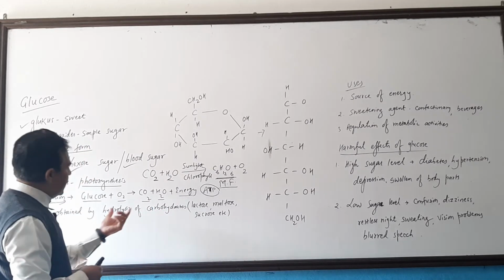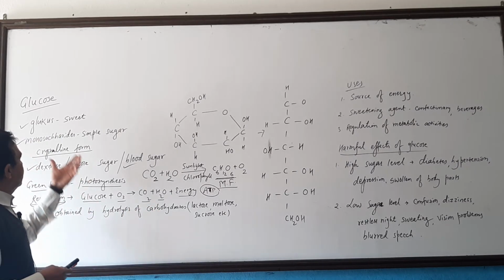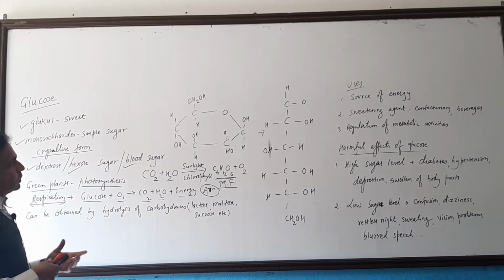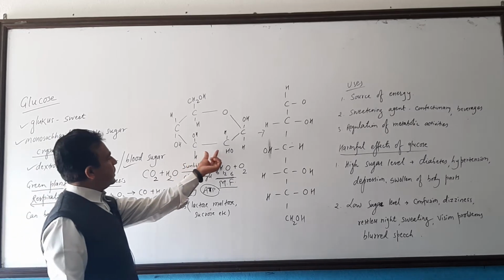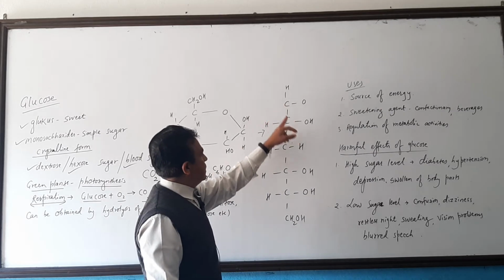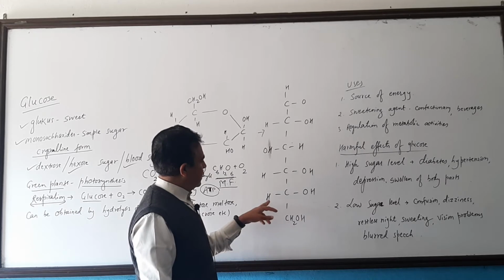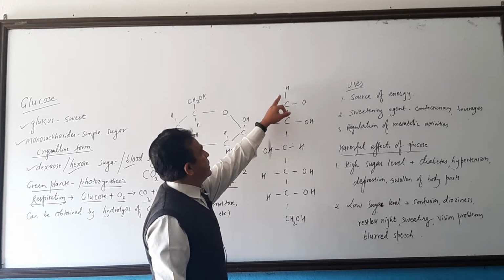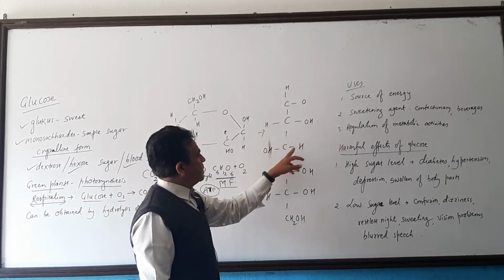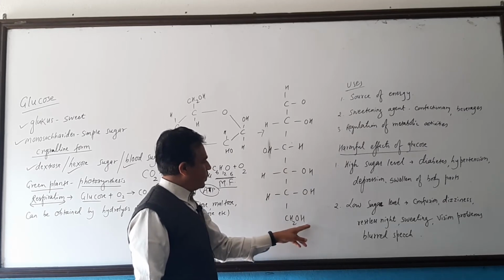So, when OH groups are added to these complex carbohydrates, then we can get the simple sugar, which is glucose. Okay. So, here is the molecular structural formula, or it can be written in this way also: C, 5C, and here CH2OH, HCOH, HCO, HCOH, OHCH, HCOH, HCOH, CH2OH.